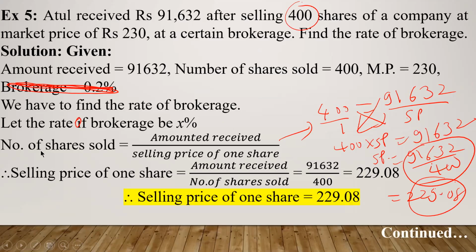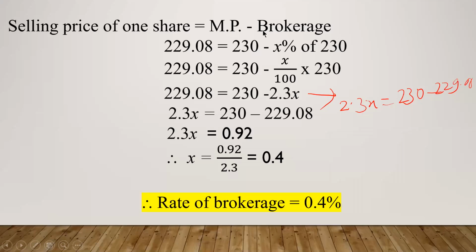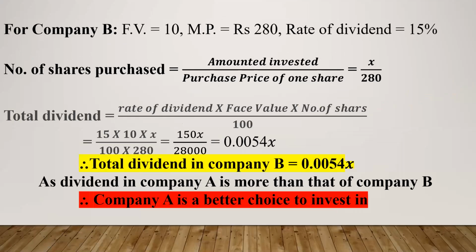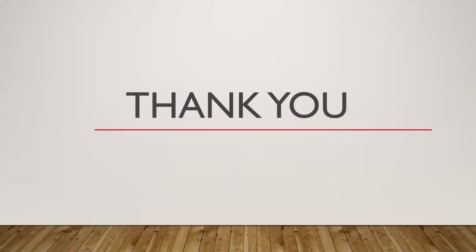To solve such a problem, again we have to find the selling price of one share and then use this formula. Market price is given, brokerage you assume as x, and then solve and simplify for x. So these were the 5 problems which we have solved today. So thank you all.